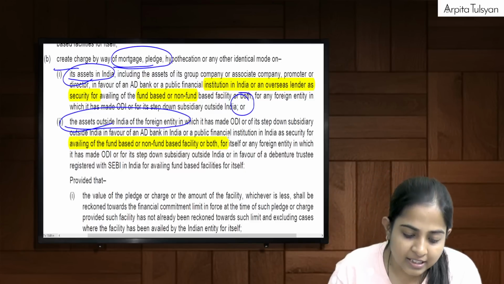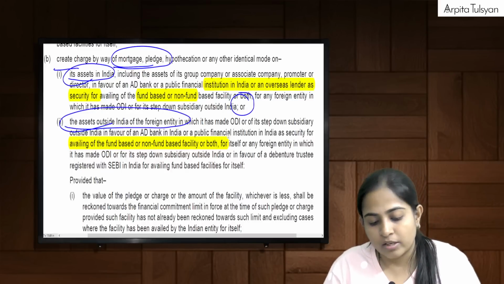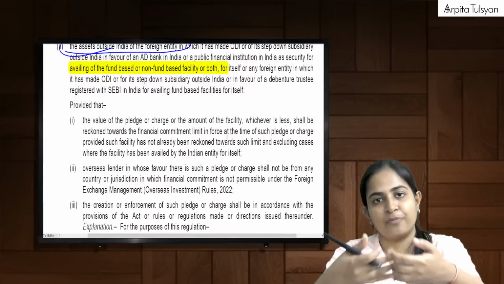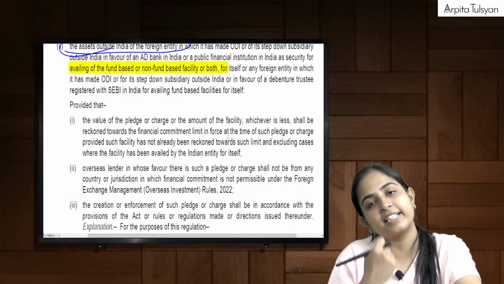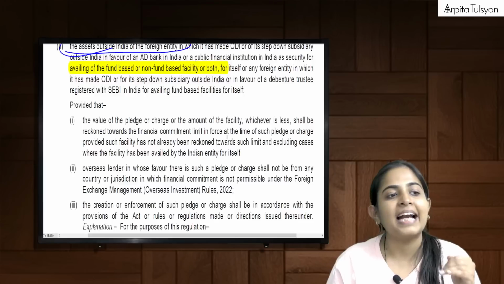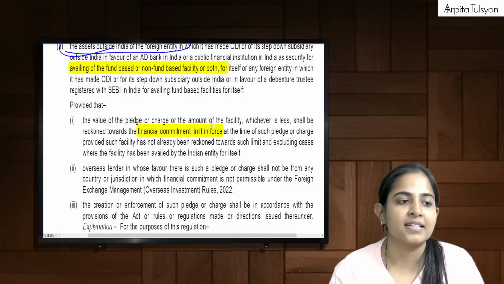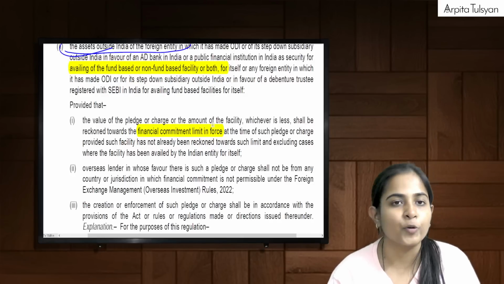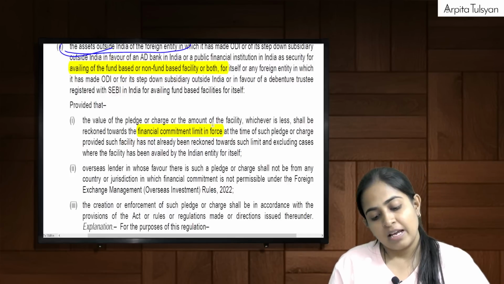Are you clear with this? Okay. And whatever is the amount of pledge, meaning what I have kept with the AD, the bank, or the amount of facility that I have got, whichever is less, that will be considered in my financial commitment limit. Are you clear with this, everyone? Yes or no? Yes.